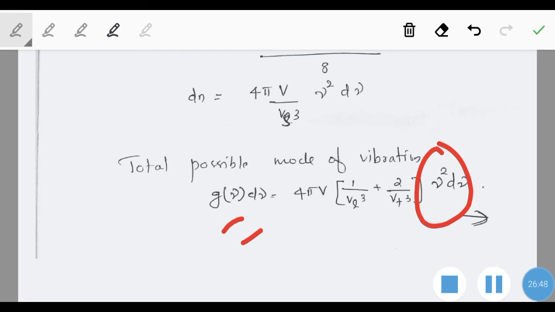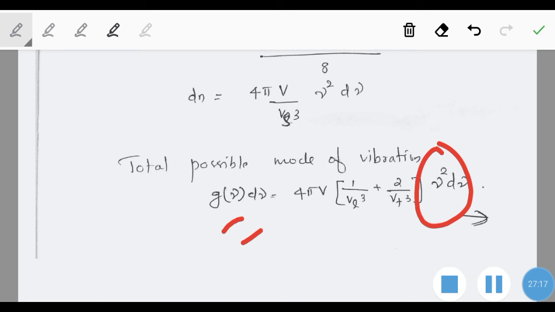This term should also be introduced along with the energy term in order to find the total internal energy of the system. That mistake we made in the Einstein model, where we took only the energy corresponding to a single frequency and did not consider the energy corresponding to the possible modes of frequencies allowed in that material.